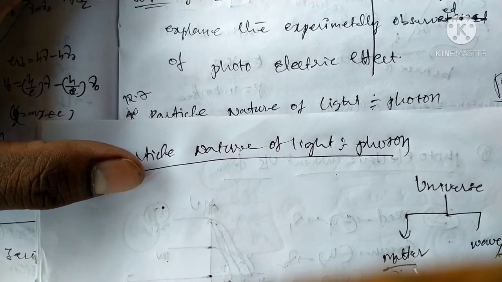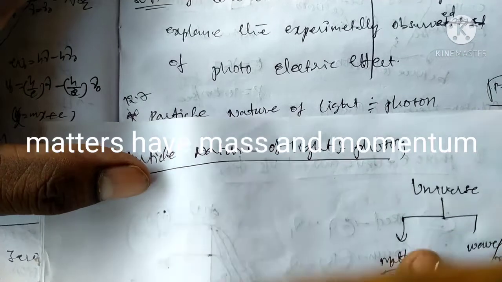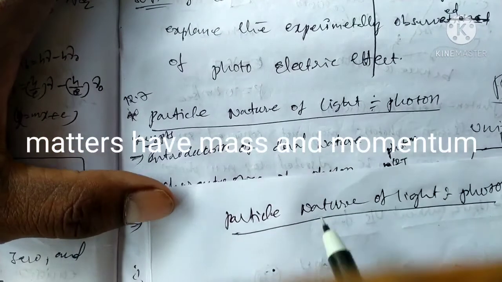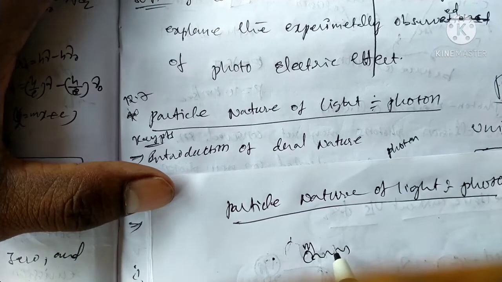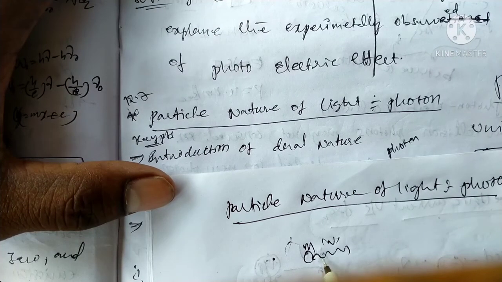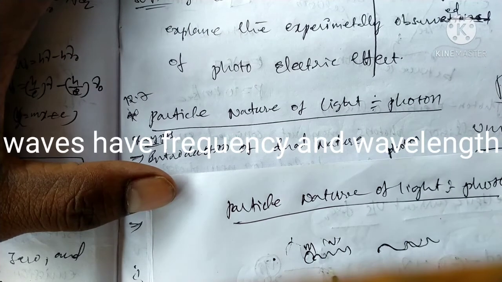Okay, the universe has both matter and wave nature. Suppose a photon having mass is moving with velocity v in a sinusoidal or wave direction.